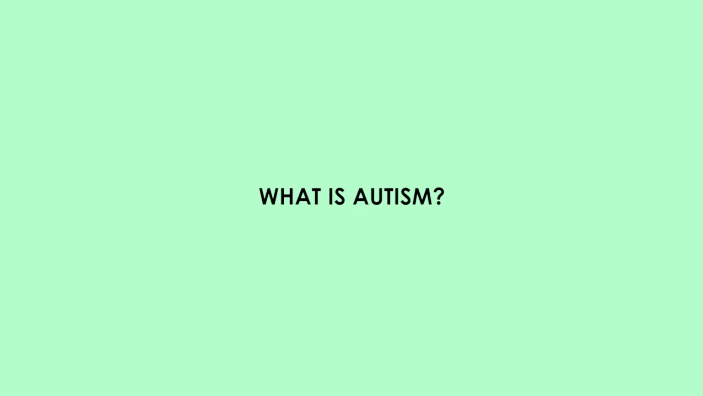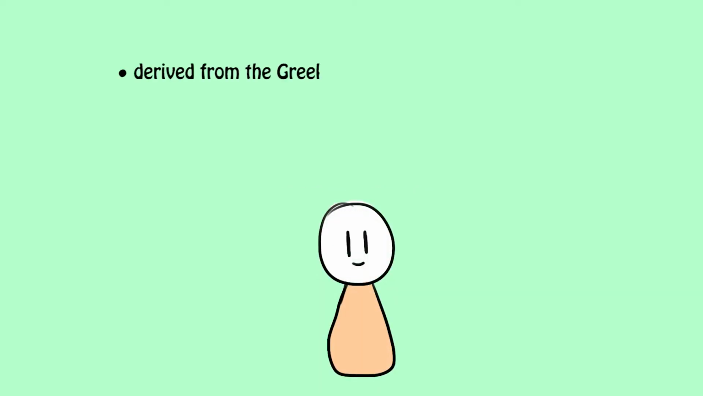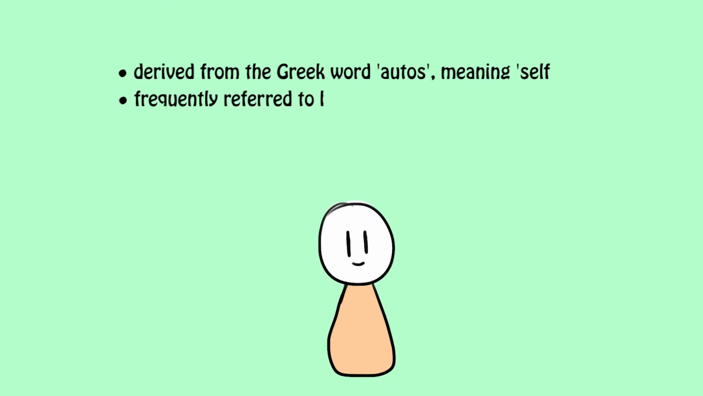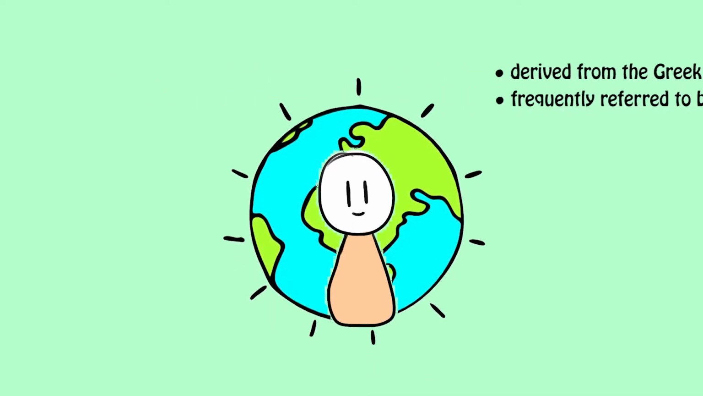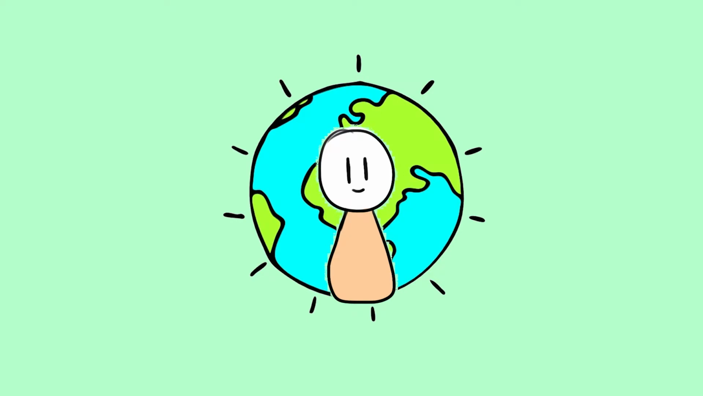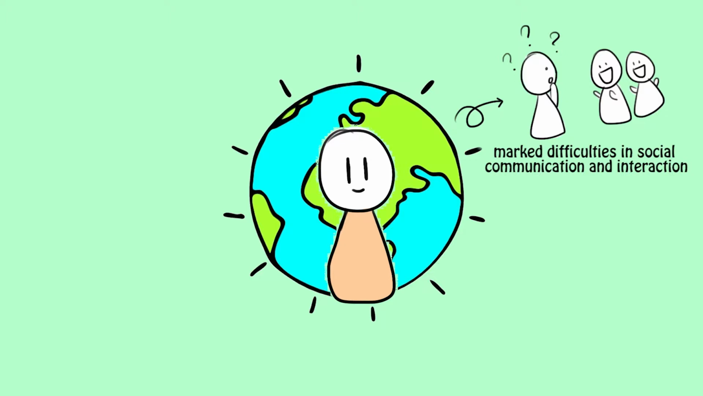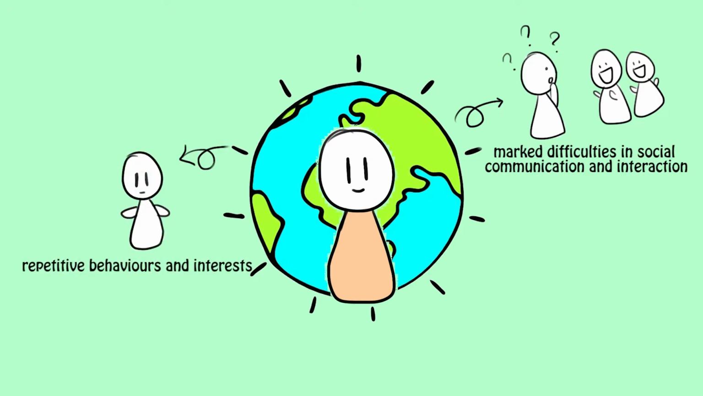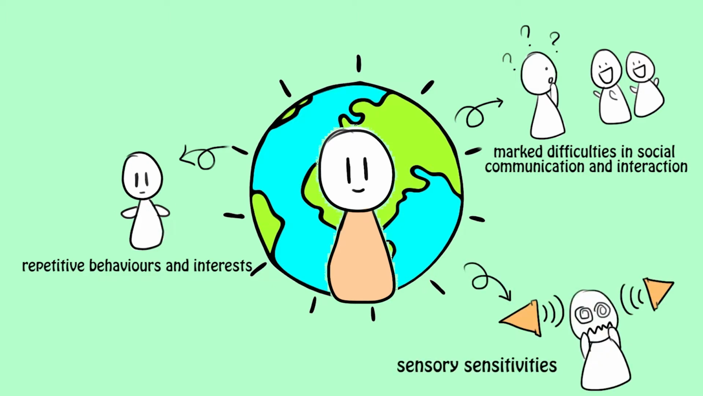What is autism? Autism is derived from the Greek word autos, meaning self. A child with autism is frequently referred to as living in his or her own world. Autism is a lifelong neurodevelopmental disorder characterized by marked difficulties in social communication and social interaction, restricted or repetitive behaviors and interests, and sensory sensitivities.